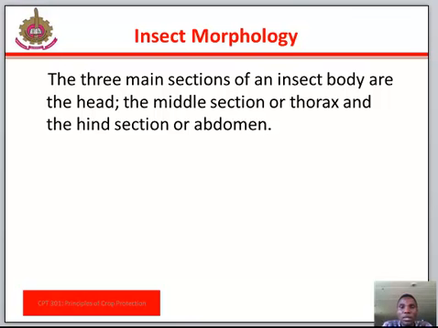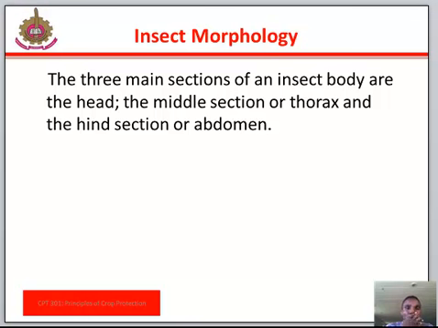Then we talk about the legs. The generalized insect leg consists of segments as follows: the basal coxa, the trochanter, the femur, the tibia, the tarsus, and the pretarsus, which usually bears a pair of movable claws. Insect legs, although typically ambulatory in function, have been modified extensively in several directions.